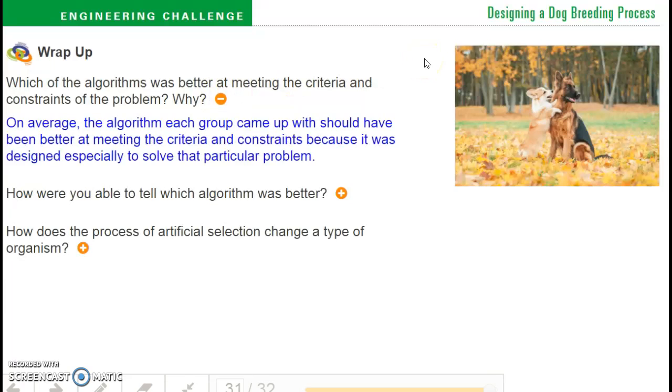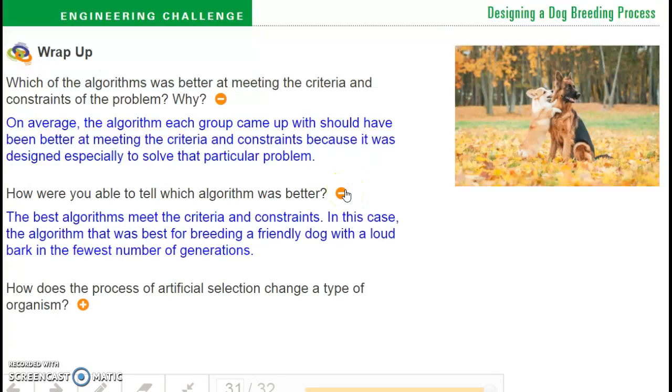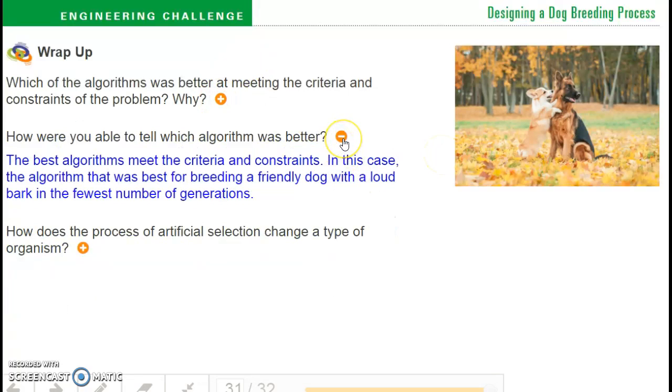Which of the algorithms was better at meeting the criteria and constraints of the problem? On average, the algorithm each group came up with should have been better at meeting the criteria and constraints because it was designed especially to solve that particular problem. How are you able to tell which algorithm was better? The best algorithms meet the criteria and constraints. So, in this case, breeding a friendly dog with a loud bark in the fewest number of generations.